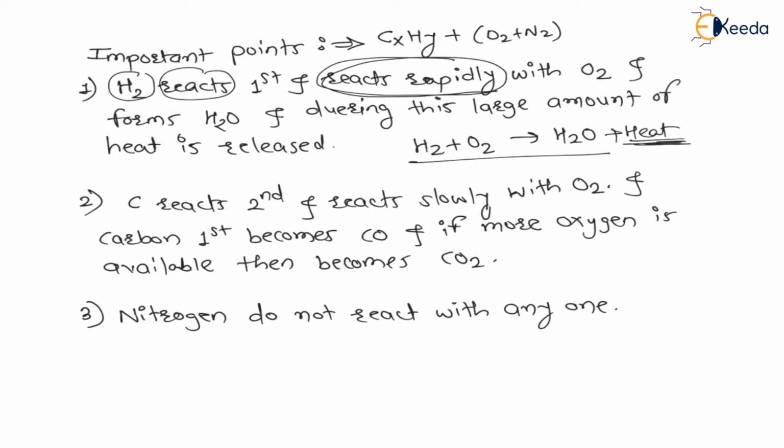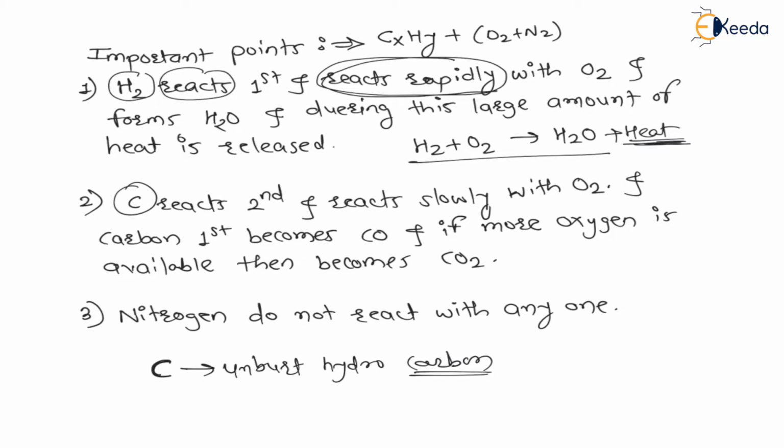reaction of hydrogen. Let us say hydrogen reacted with oxygen, and after the reaction of hydrogen and oxygen there is no oxygen left for the carbon. Then carbon will try to find oxygen, but if carbon does not find oxygen, then carbon will come out as it is. This is called unburnt hydrocarbon, or unburnt carbon.